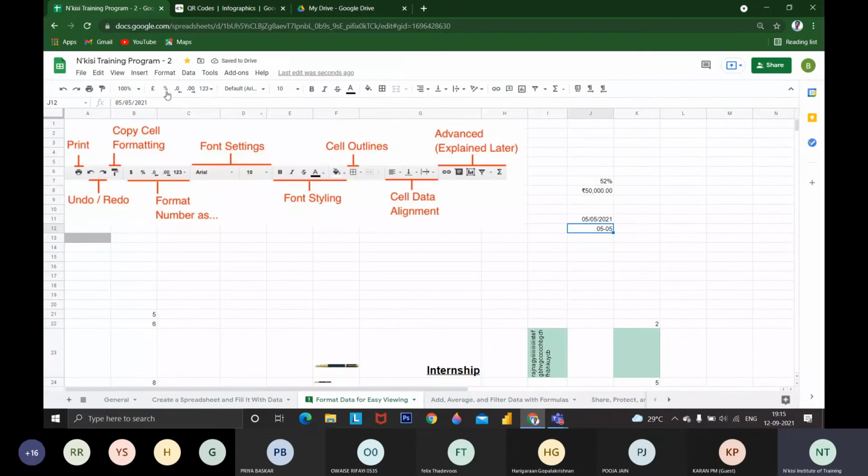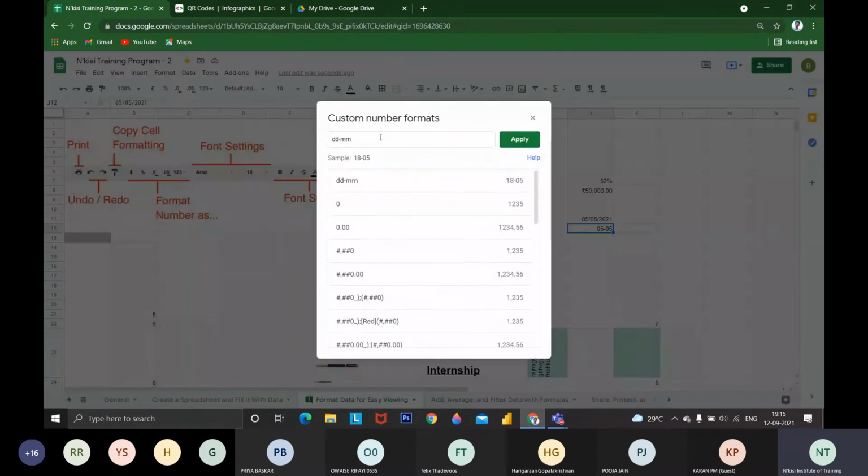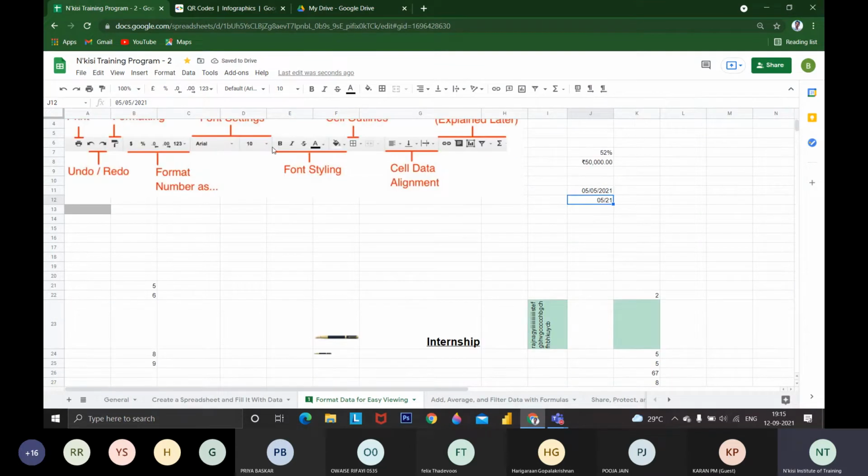It will be stored here. Whatever changes you make, like month and year alone, you can mention MM/YY. It will show the 5th month and the 21 year. Whatever the format, you can change it.